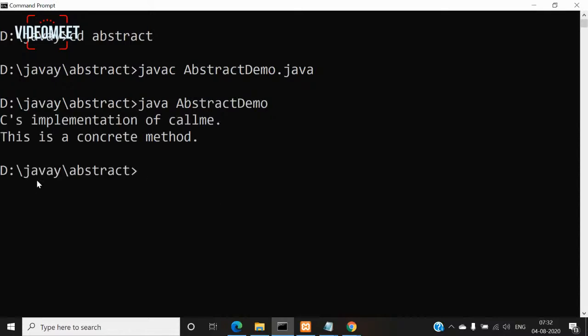So C is the implementation of call me. This is a concrete method. So this is what we have in those two methods. This is the concrete method and this is the abstract method. And C's implementation of the abstract method is displayed.